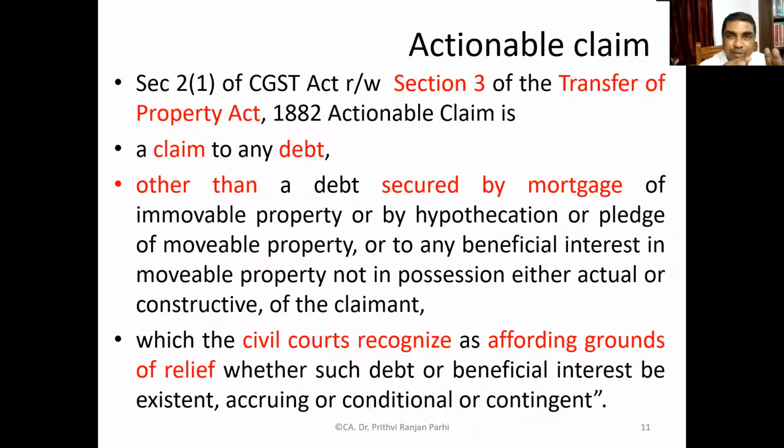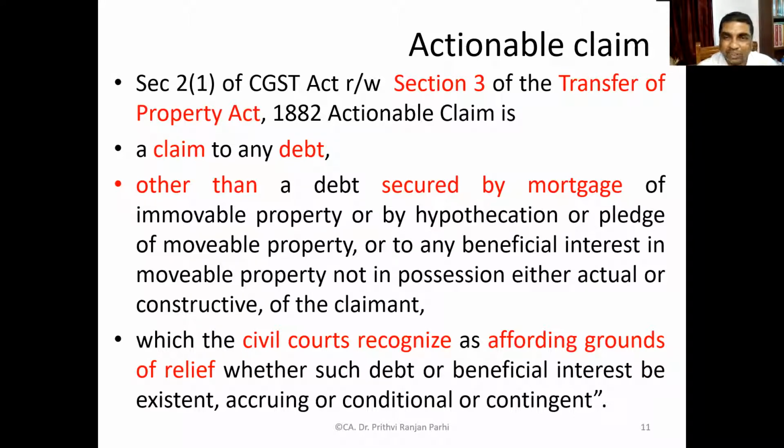Okay, if you read the definition here, you have to read it along with section 3 of the Transfer of Property Act. Right, actionable claim is defined under section 2(1) of the GST Act, but that has to be read with section 3 of TPA, that is the Transfer of Property Act 1882. Actionable claim is a claim or debt other than the debt secured by mortgage. So if the debt or claim is secured by mortgage, then that is not an actionable claim. Right.